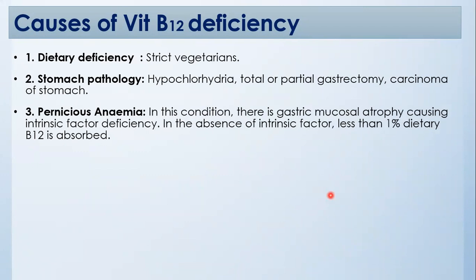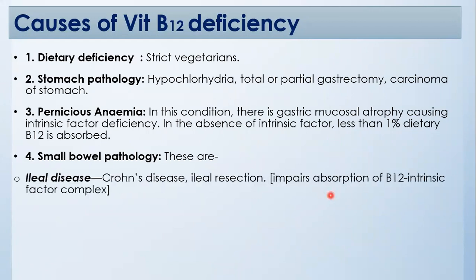Thirdly, we can see pernicious anemia, and in this condition, there is gastric mucosal atrophy causing intrinsic factor deficiency. In the absence of intrinsic factor, less than 1% dietary vitamin B12 is absorbed. Fourthly, small bowel pathology, which includes ileal disease. We can see some names like Crohn's disease, ileal resection, which impairs the absorption of B12 intrinsic factor complex.